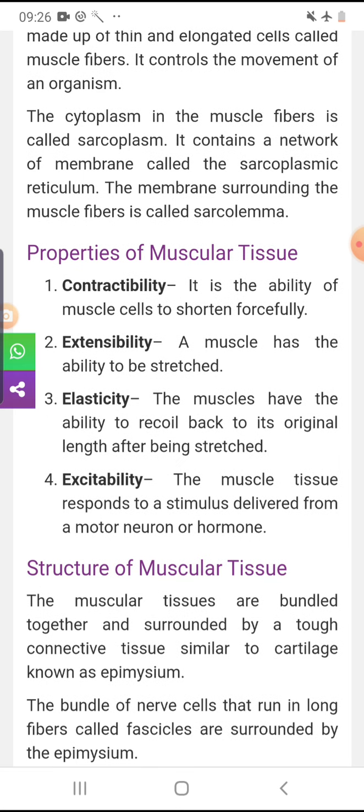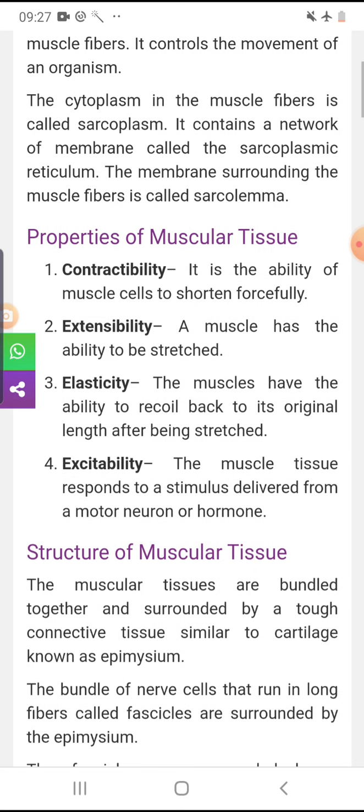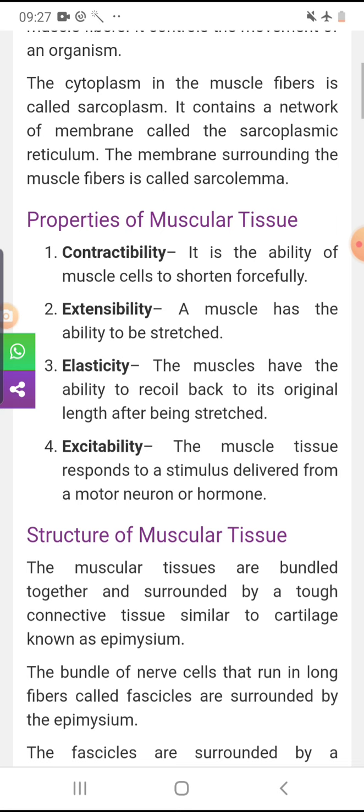Okay, so next there are some properties of muscular tissue. Let's see what these properties are. Contractibility, that means the muscle has the ability to contract or shorten in size. Next is extensibility, that means it has the ability to be stretched,